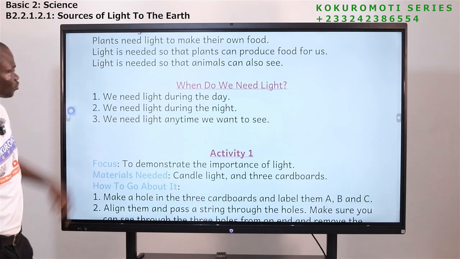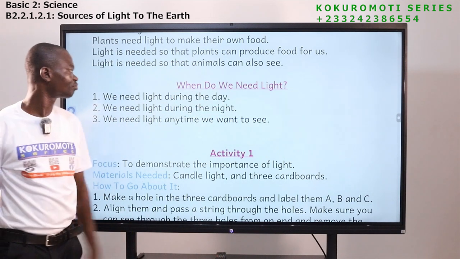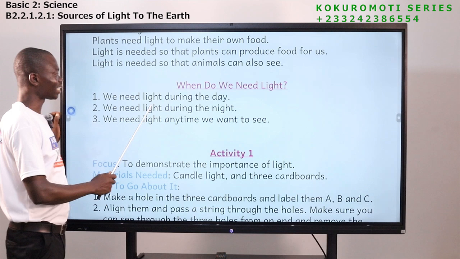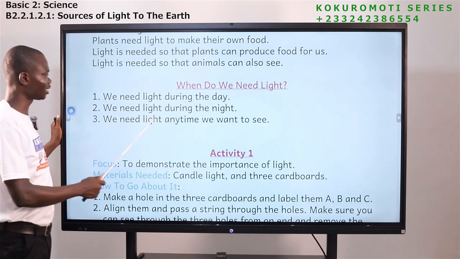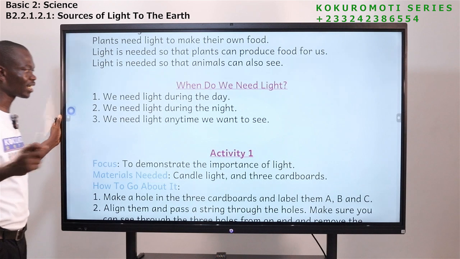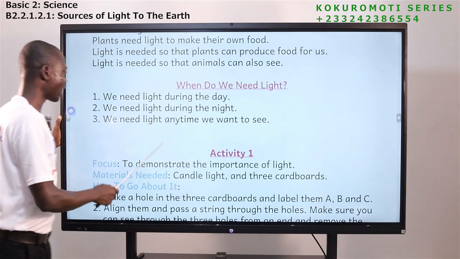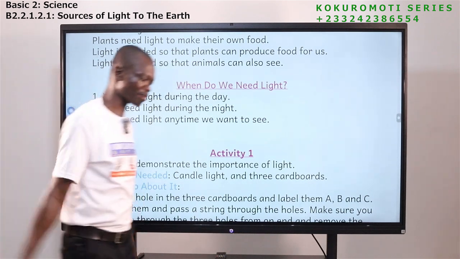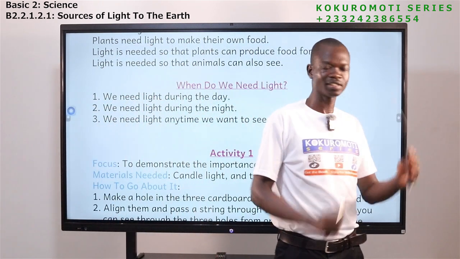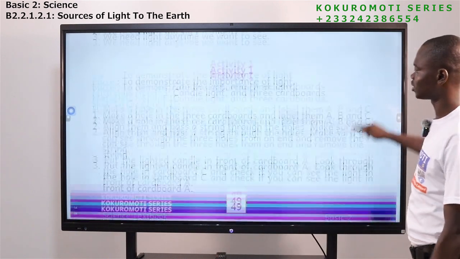Now, when do we need light? We are talking about time. One, we need light during the day. So during daytime, we need light. We need light during the night. In the night too, we need light. We need light anytime we want to see. So anytime you want to see, you need what? Light. Because without light, you cannot see.